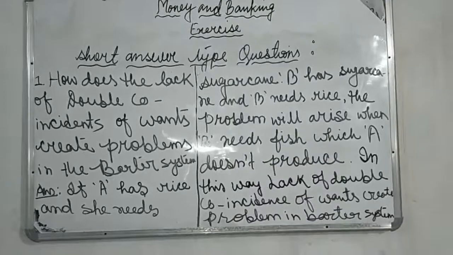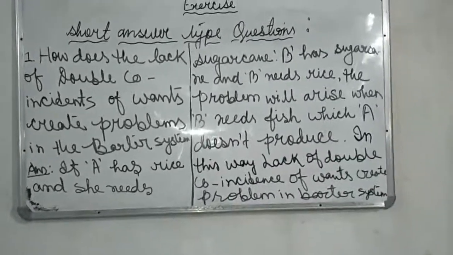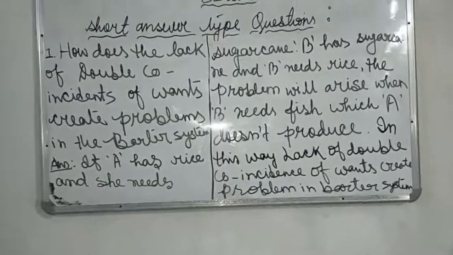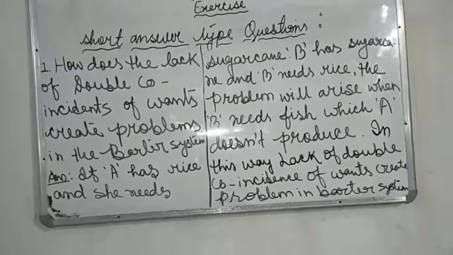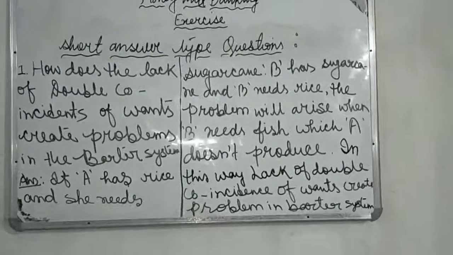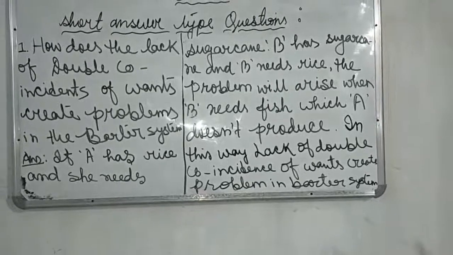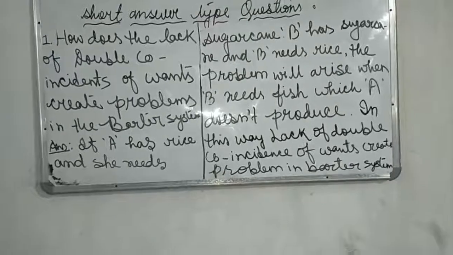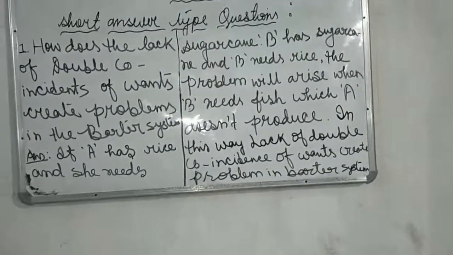Now, short answer type questions. Number 1, how does the lack of double coincidence of wants create problems in the barter system? In the answer, you have to mention an example. If A has rice and she needs sugarcane, B has sugarcane and B needs rice, the problem will arise when B needs fish which A does not produce. In this way, lack of double coincidence of wants creates problems in the barter system.